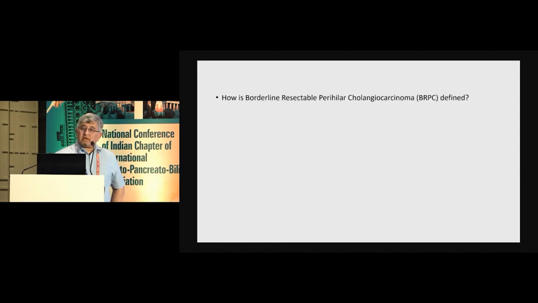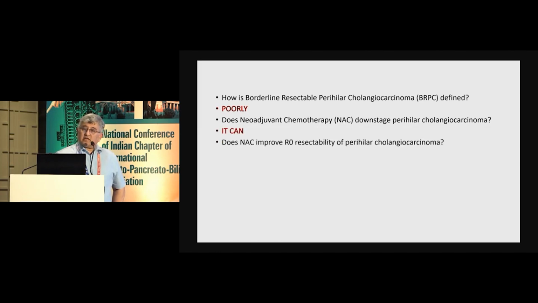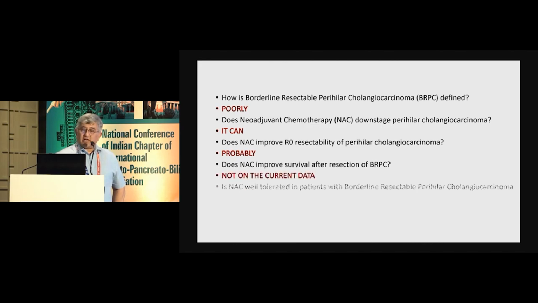To finish, how is borderline resectable perihilar defined? Pretty poorly, in my opinion. There's a lot of confusion. Does neoadjuvant downstage perihilar cholangio? It can. Does it improve R0 resectability? Probably. Does it improve survival? Not on the current data. Is NAC well tolerated? Yes. Can it result in progression of disease?